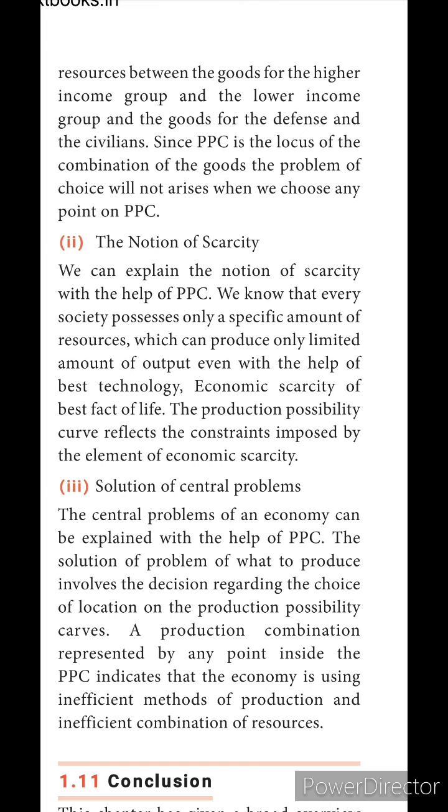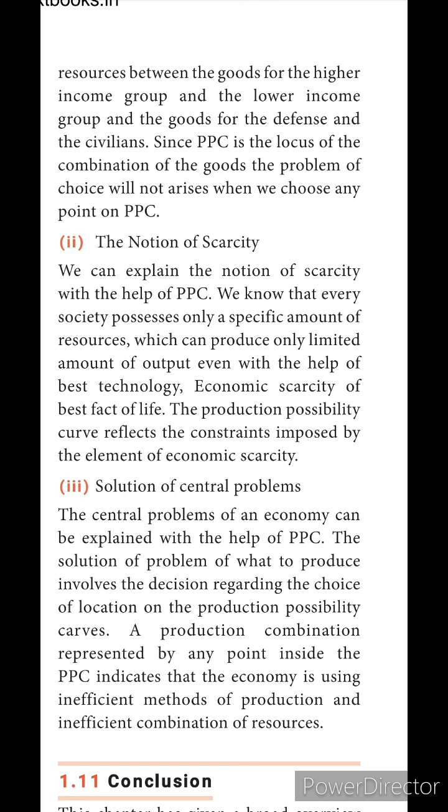lower income group. When we are allocating these resources between the people receiving higher income as well as the lower income people, or between defense and civilians, that is when we get the problem of choice. When we have limited resources but unlimited wants, at that time we will have the problem.